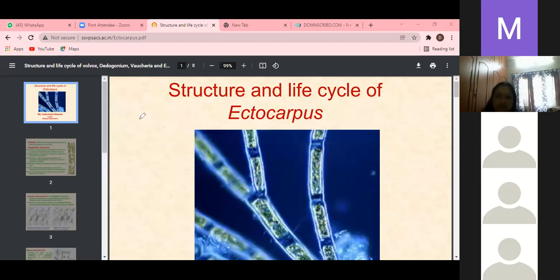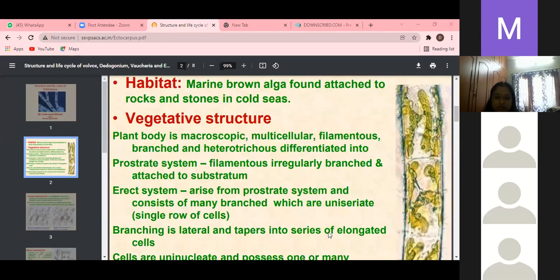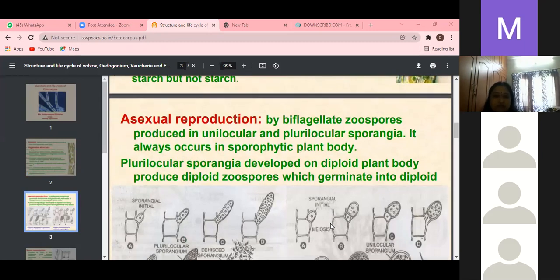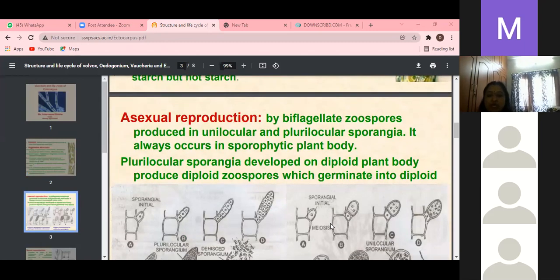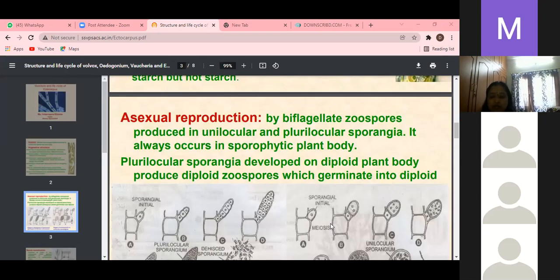One second, girls. Next, Junma. Reproduction. Next one. Here, reproduction is only of two types, girls. Vegetative reproduction is totally absent. Why? Some species of Ectocarpus are sporophytes and some are gametophytes.